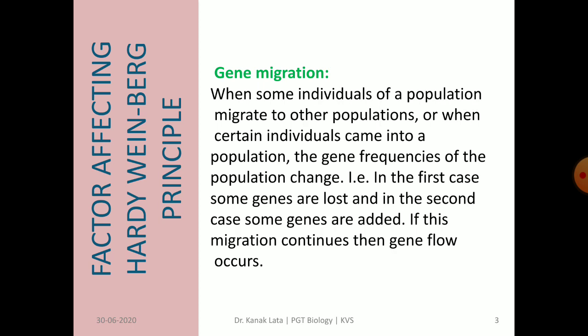It is also due to coming of individuals into a population. In both cases, there is change in the gene pool. In the first case, genes are lost, but in the second case, genes are added. So, if gene migration continues, then gene flow occurs.